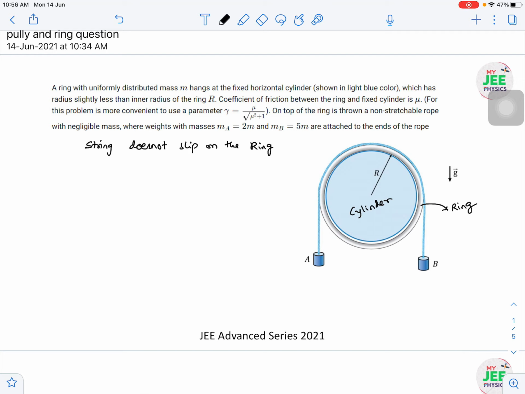Ultimately they are asking what is the acceleration of the block. So this is the question. Please try this and come back for the solution. We need to find the acceleration of A or B, either one. So I am writing it: find the acceleration of B.